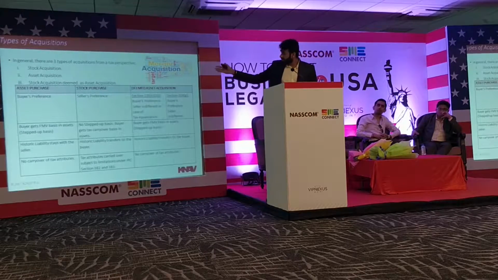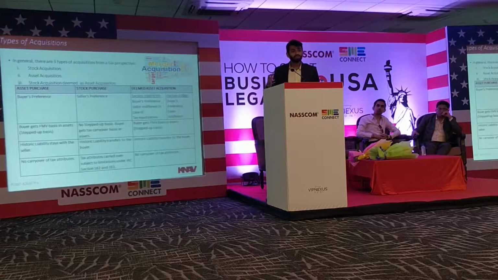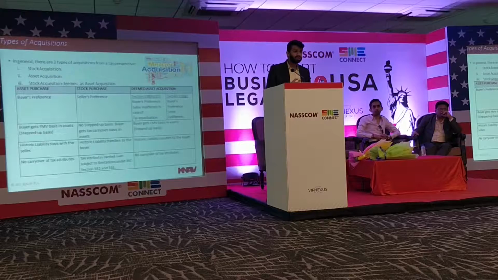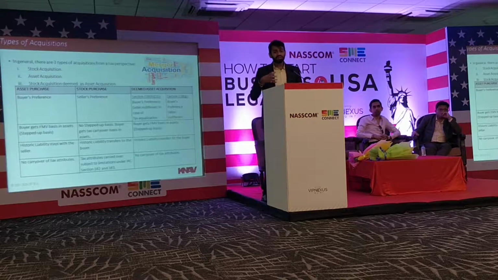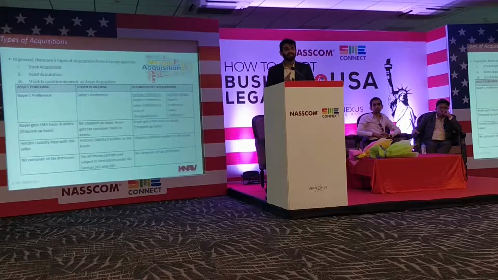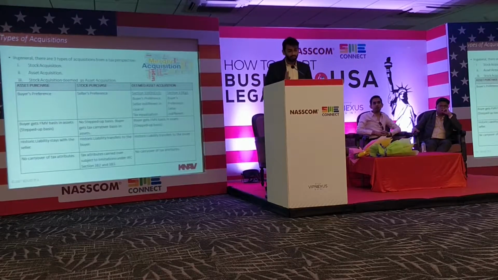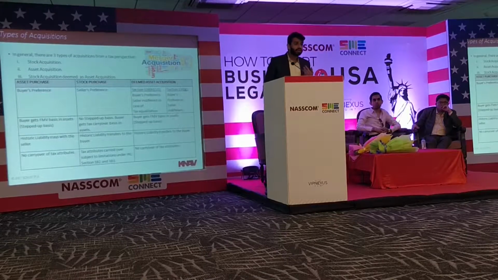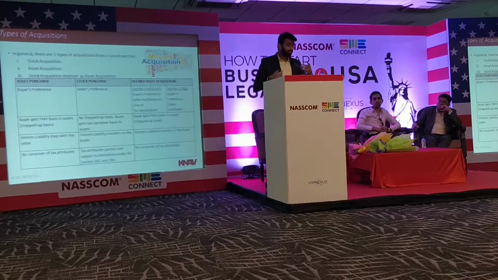So how that actually works is, in case of an asset acquisition, whatever assets you acquire from the other entity are considered on a fair value basis, and you can consider the cost of the assets and claim depreciation on the fair value of the assets. You also generate goodwill and intangibles. So for US tax purposes, just for information, goodwill is amortized over a period of 15 years.